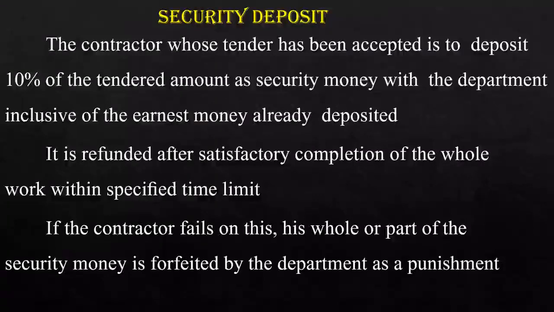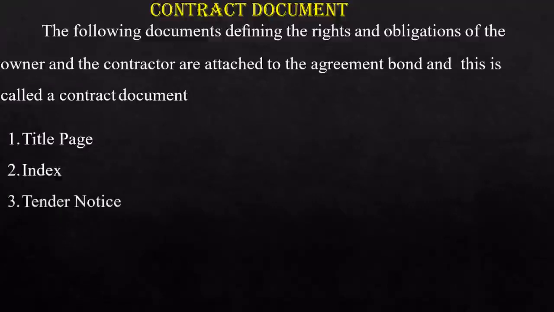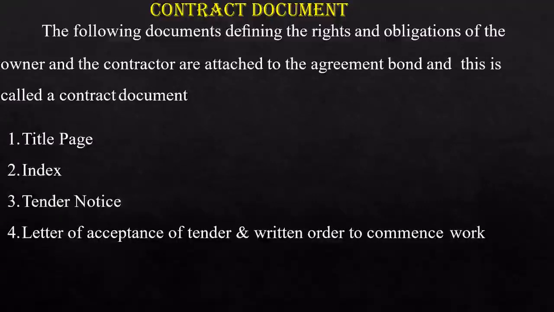And if a contractor fails on this, his whole or part of the security money is forfeited by the department as punishment. Now, what are the things that should be available in a contract document? A contract document is a set of procedures, a written document. It should consist of a title page, index, tender notice, letter of acceptance of tender, and a written order